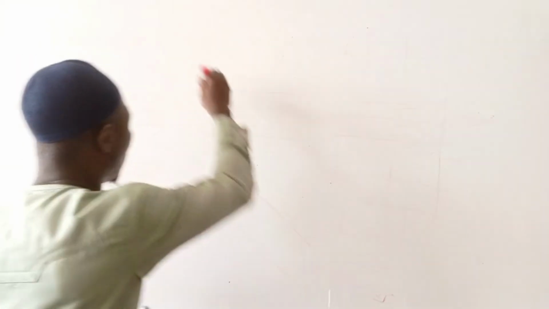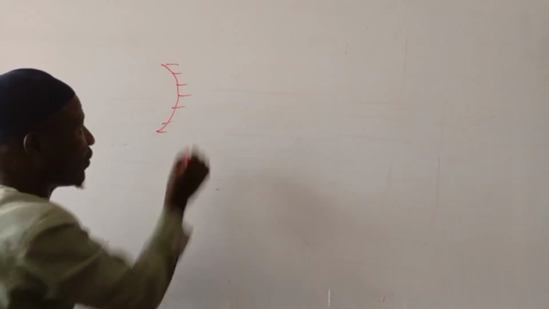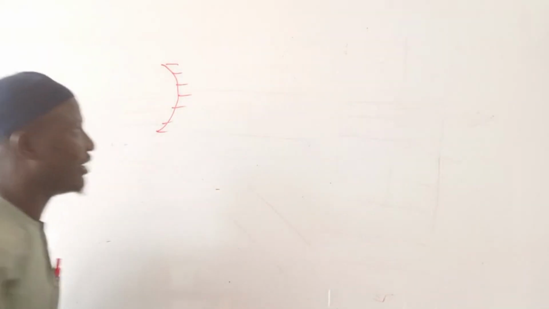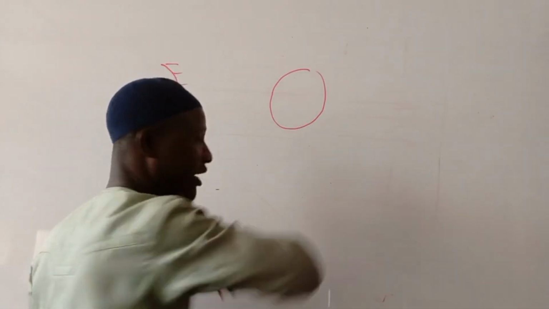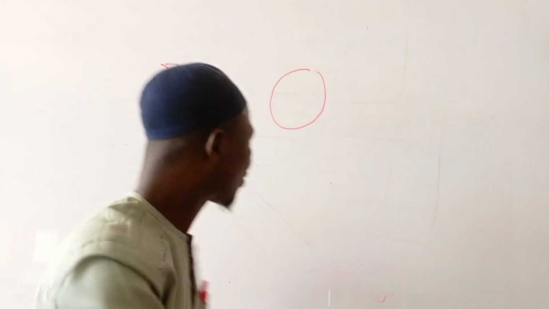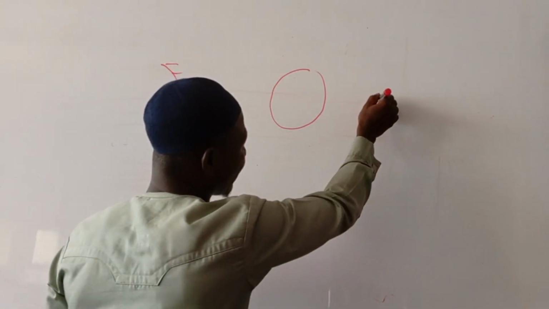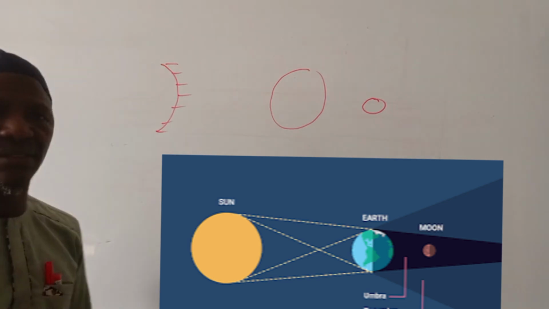Now, for instance, let's say we have the sun like this, and this is the source of light. Then you have the earth here, and don't forget, the moon is a satellite to the earth. So the moon is here around this place, revolving around the earth.